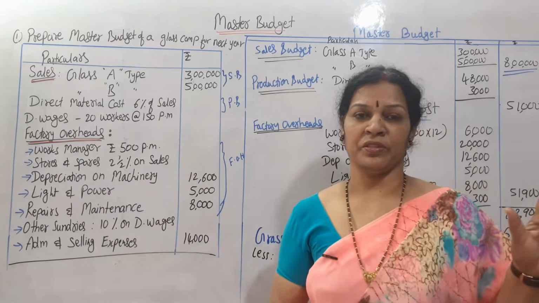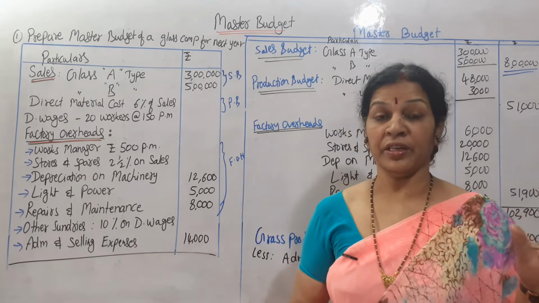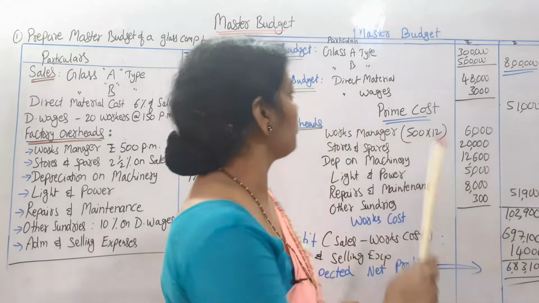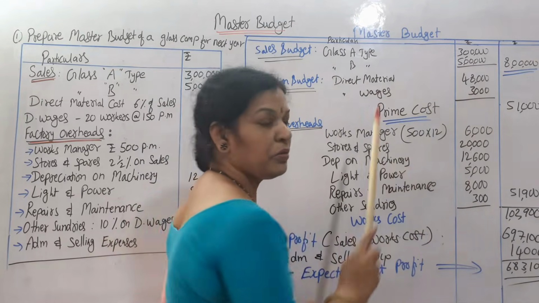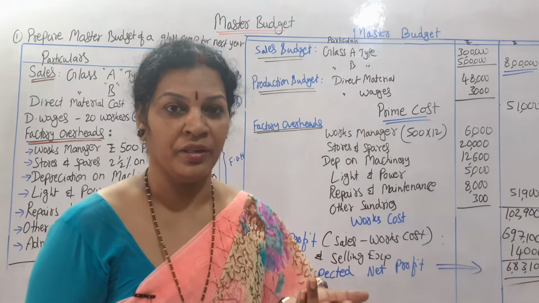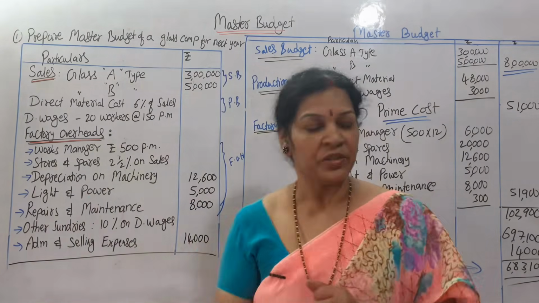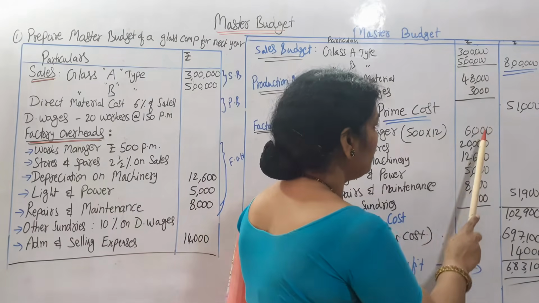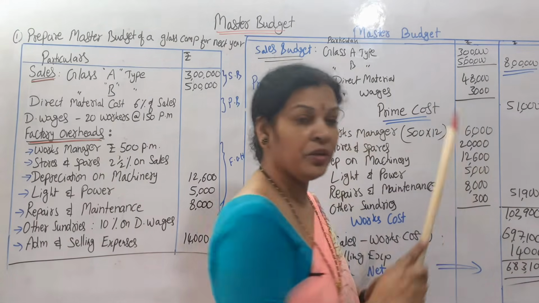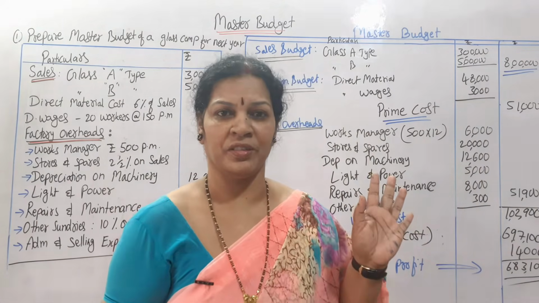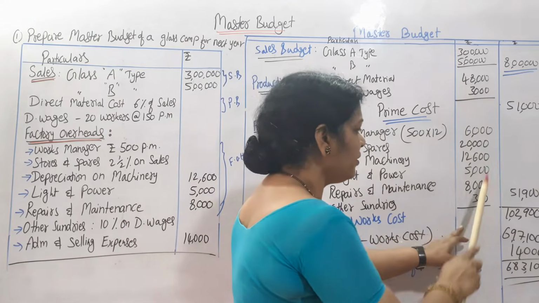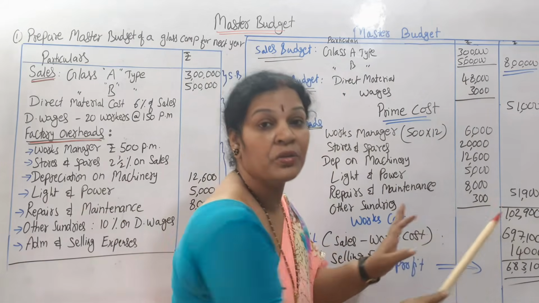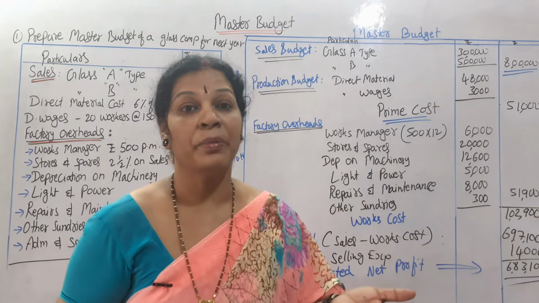Anyway, we are showing here as production budget, but this is also related to the factory only. As I told you, 8 items are there. If we add up all these expenses, we get a works cost related to the production.